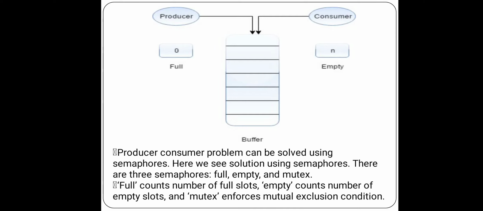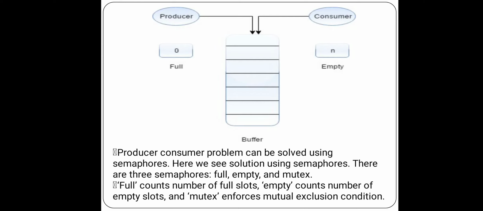Suppose whenever the producer produces items, the consumer consumes items from the queue in the same way. Then there is synchronization. Now suppose the consumer consumes the items, but the producer cannot produce items at the same speed.